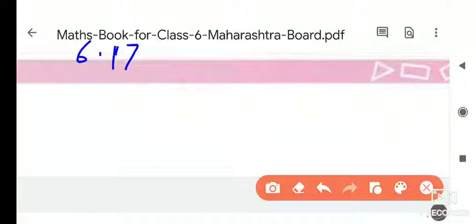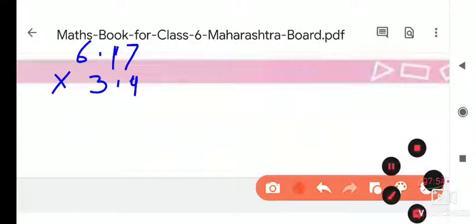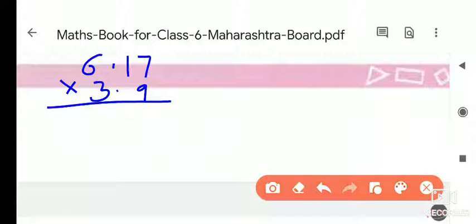6.17 into 3.9. Okay, 3.9. Now in this example we have to multiply 6.17 into 3.9.